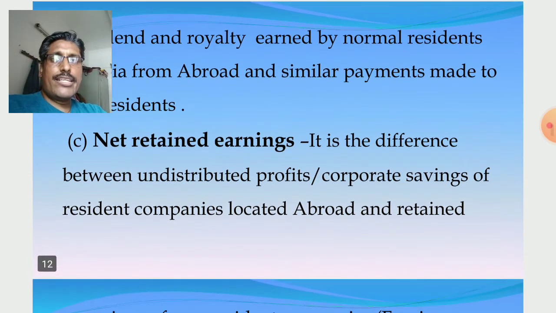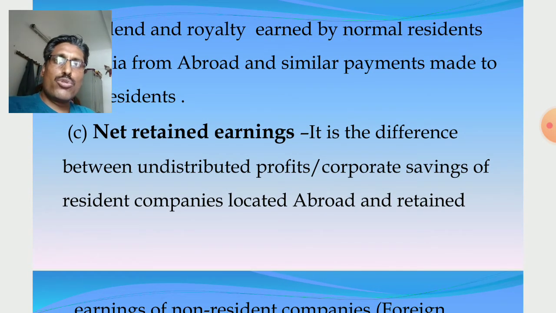Next one, net retained earning. Retained earning, I already told you, is undistributed profit. Profit is divided into three parts. One part is dividend, part of the profit paid to the shareholders, those people who invest funds in the shares of the company. Another part of the profit is paid to the government in the form of tax. Then whatever is left is undistributed profit. Its alternate name is corporate saving or retained earning. Clear? This undistributed profit can be used by the company for future expansion and development of the business.